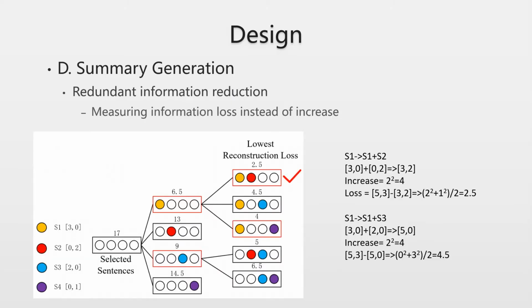Also, the design of the summary generation step can help reduce the redundant information in the summaries. During the selection, instead of focusing on the increase of the information, we focus on the loss of the information. In this case, BugSum tends to select sentences that contain other features to maintain the comprehensiveness of the selected sentence set.